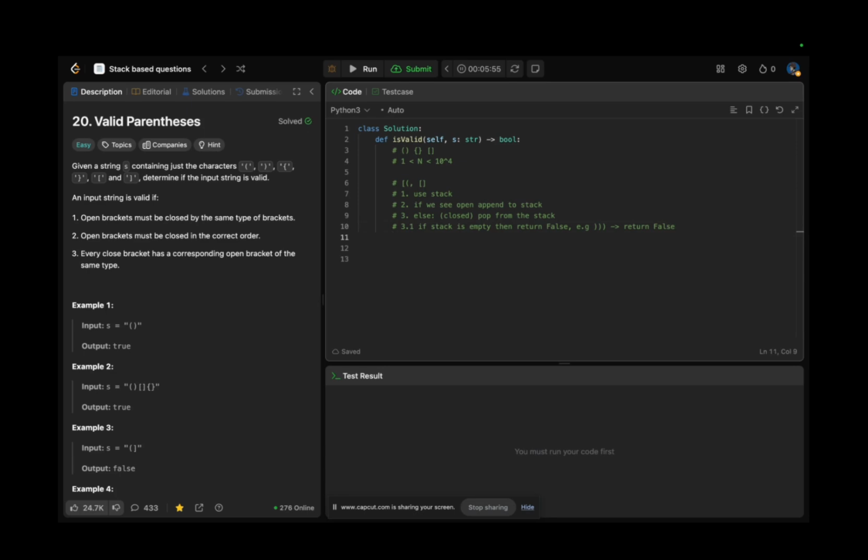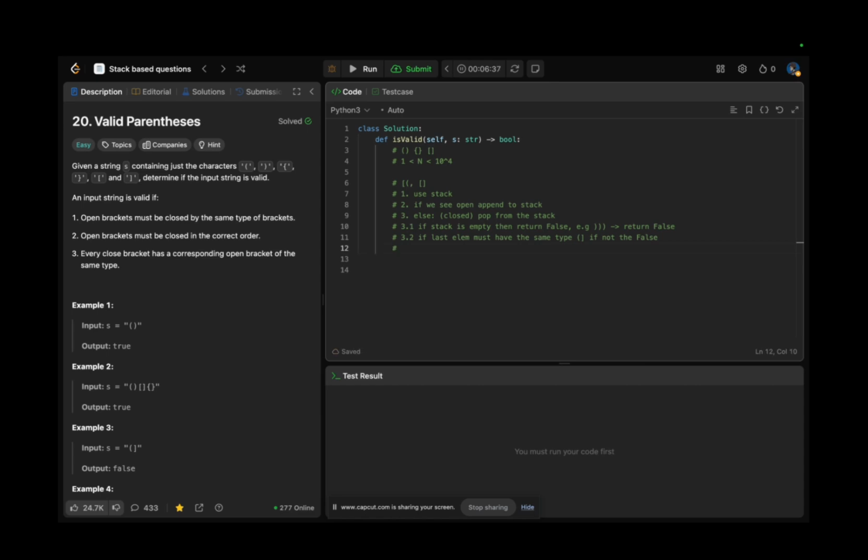The second case is when the stack has some elements, meaning it has opening parentheses. The last element which we recently inserted must have the same type. What does it mean? For cases like this one, it's invalid for sure. So it should have the same type. If they don't, then we return false. So I guess it's finished in a loop.